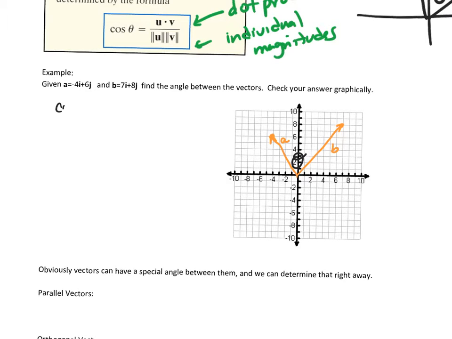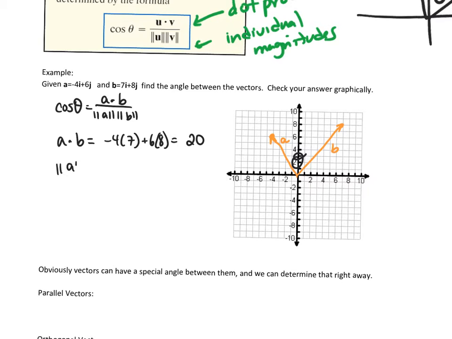We know that the cosine of this angle is going to equal A dot B over the individual magnitude of A times the individual magnitude of B. First, let's find A dot B. A dot B is going to be -4 times 7 plus 6 times 8. It's the same one we found before. That's -28 and 48, so that's going to be 20.